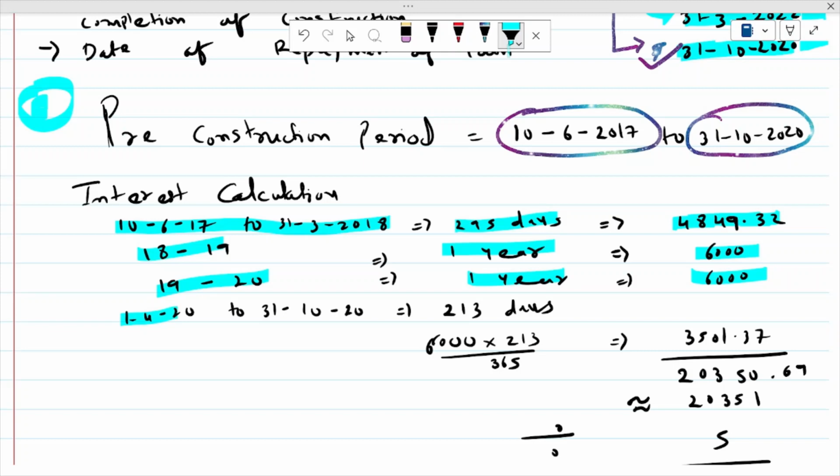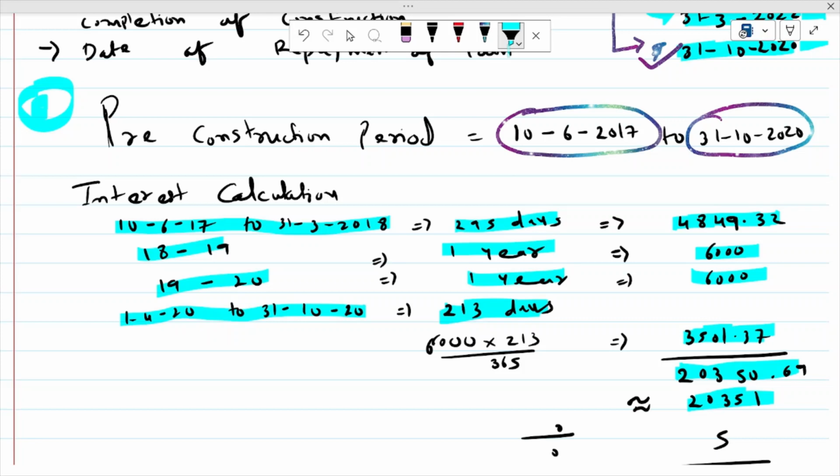And 1/4/2020 to 31st October 2020, that is 213 days. That means 6,000 multiplied by 213 divided by 365. So you will get this answer approximately. Now you have to make the total. So total is 20,350.69. If you round off, then you will get 20,351.